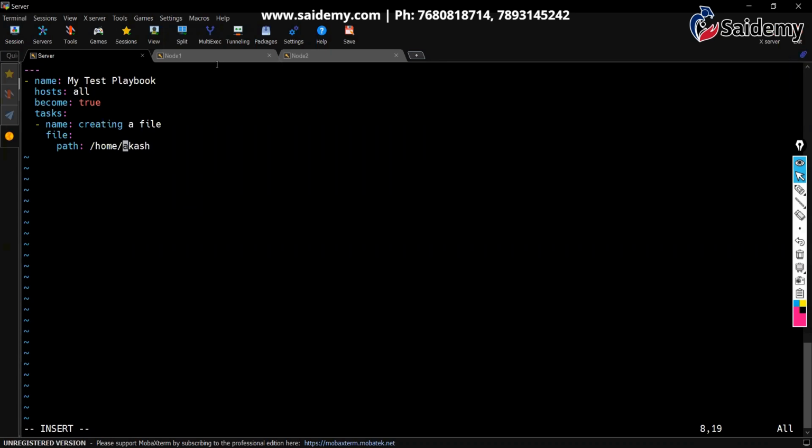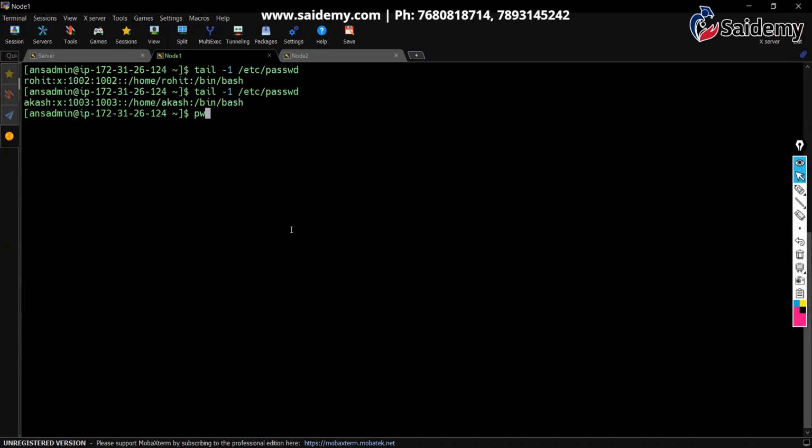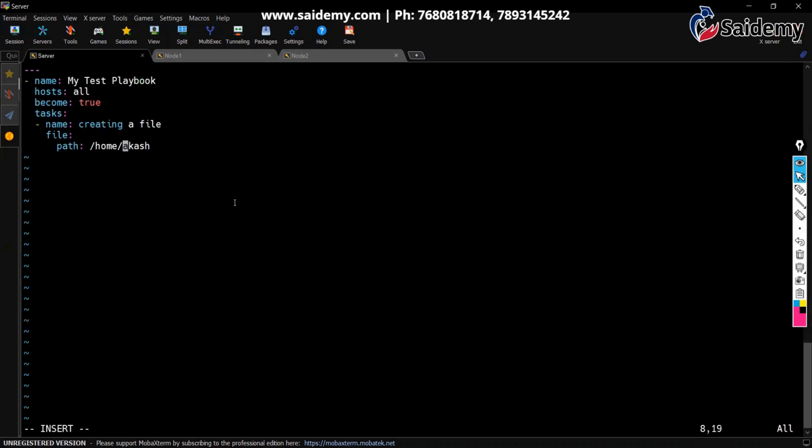I would like to create the file in this location. In that location, which file do you want to create? You can give any name. I would like to create a file called demofile. Now state, this is optional.